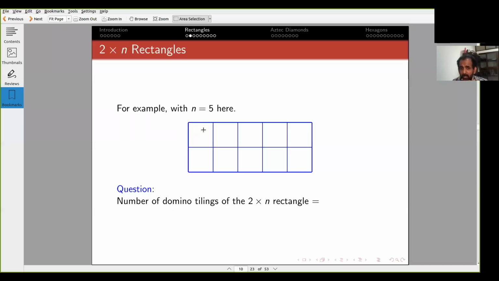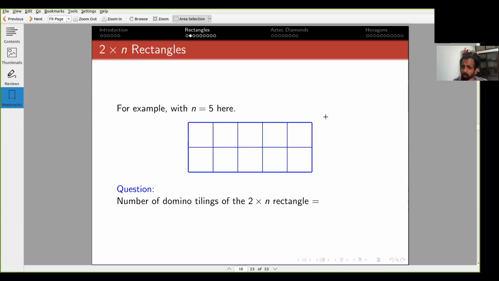On the other hand, this could be part of a horizontal domino. So there are only two possibilities. This is the second possibility. Now, if it is part of a horizontal domino, then this cell necessarily has to be part of a horizontal domino. It cannot be part of a vertical domino, because then you would have an overlap here. That's not allowed. So if this is horizontal, then this is forced to be horizontal.